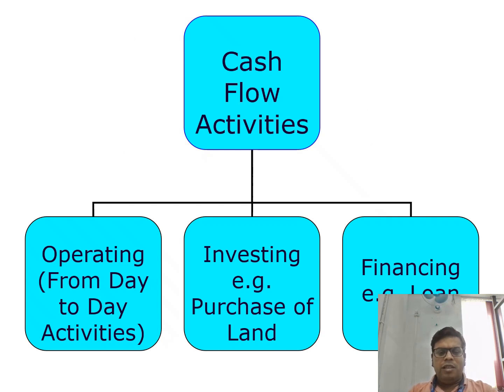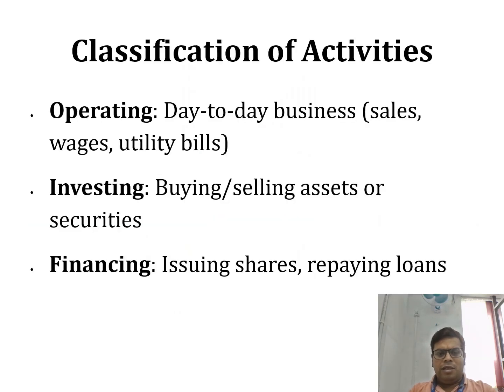These are the main activities: operating, investing, and financing activity. In this slide, we can understand the things. Operating activity means the daily activity which happens in a business to run it. That is called operating activities, like sales, wages payment, bill payment. There are many things happening in the business day-to-day, that is called operating activity.